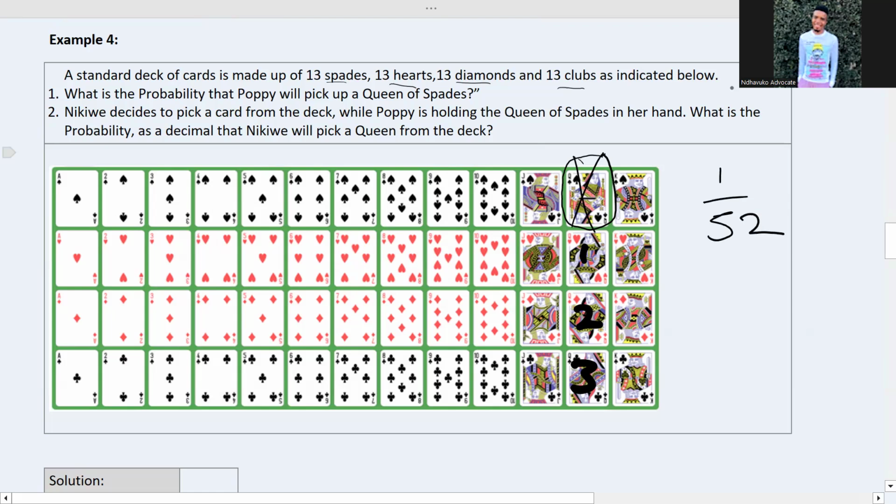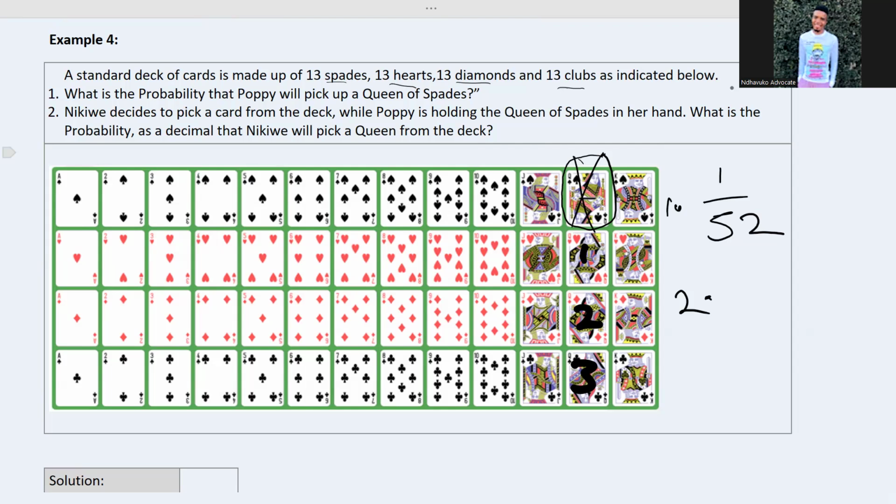1 out of 52. So number 2, Nikiwe decides to pick a card from the deck while Poppy is holding the queen of spades in her hand. What is the probability, as a decimal, that Nikiwe will pick a queen from the deck? Let's check on the queens here.